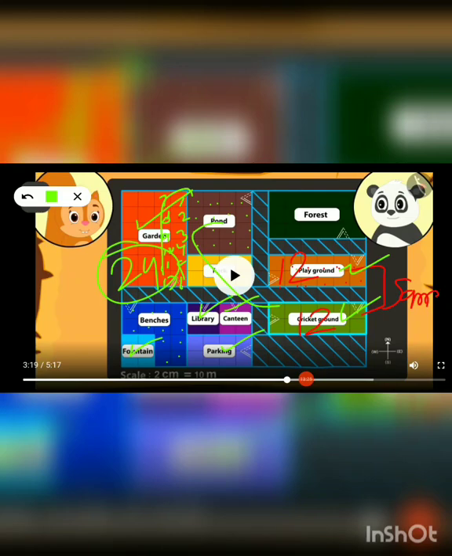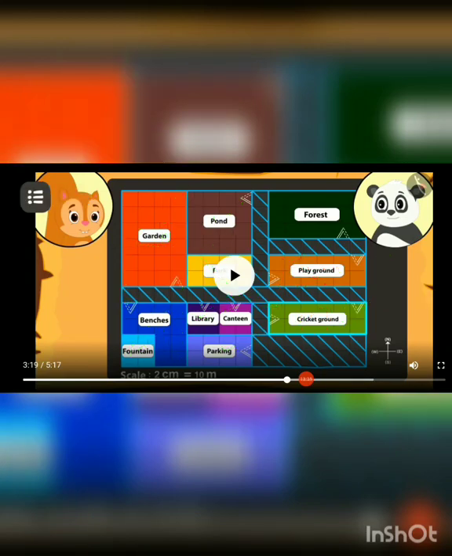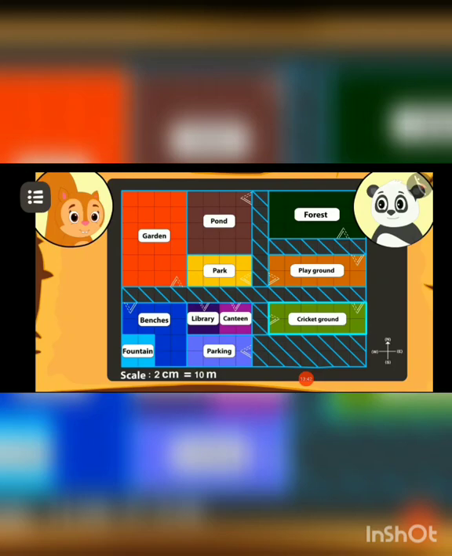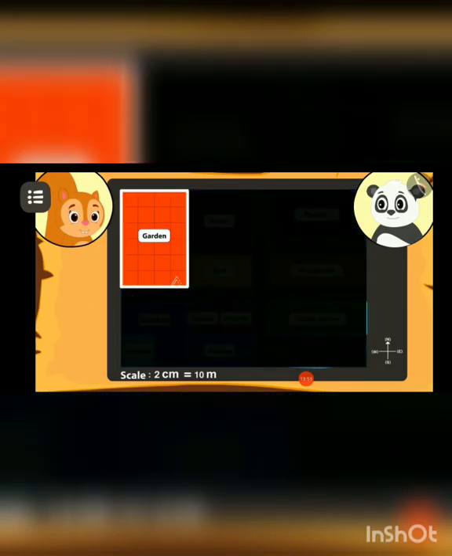Okay, in this way you can identify all the spots which are given on a map and their area also. You can compare which one is bigger, which one is smaller. Okay, so you identify at this point by pausing the video. Asks Chanda to tell the name of the place whose area is the biggest. Kids, can you also find that place with Chanda? That's correct. The area of the garden is the biggest.